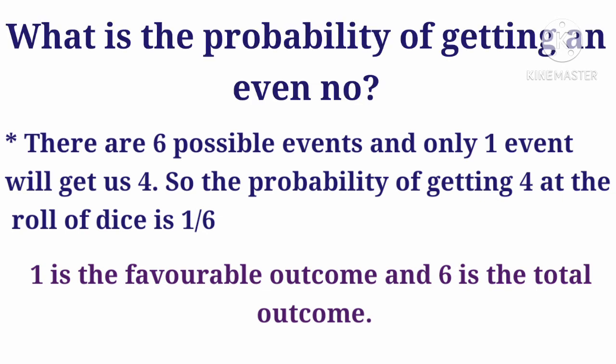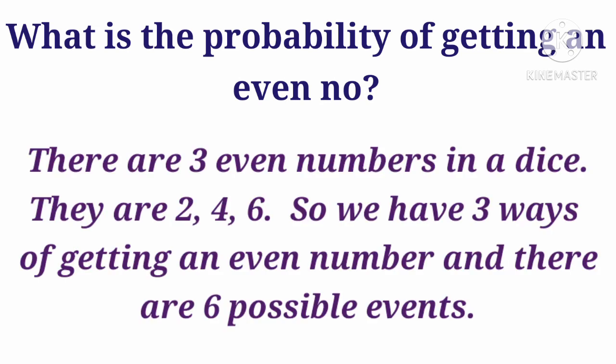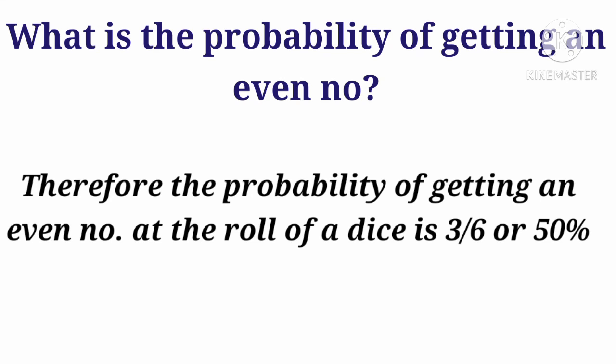Now let us say, what is the probability of getting an even number? There are 3 even numbers on a dice. They are 2, 4 and 6. So we have 3 ways of getting an even number. And there are 6 possible events. Therefore, the probability of getting an even number at the roll of a dice is 3 upon 6 or 50%.